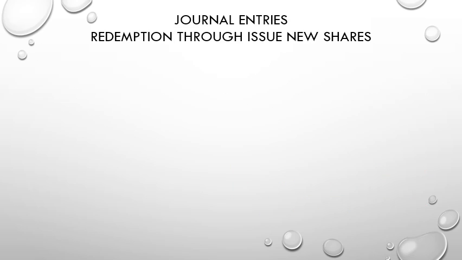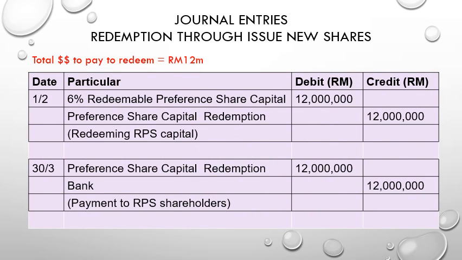So your journal entries, from the example just now: we will have to pay 12 million to redeem the preference shares. So the journal on the 1st February, we debit 6% redeemable preference share capital, 12 million, and we credit the preference share capital redemption account, whereby the preference share capital redemption account is actually a temporary account.